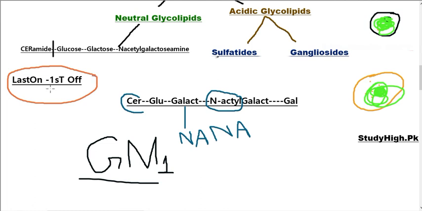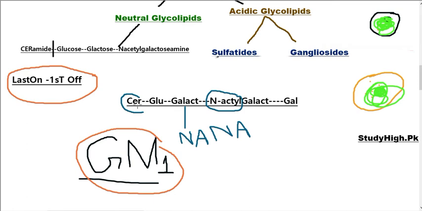The group that is connected to this compound at the end will be broken first, and the remaining groups will be broken down last. For example, for production of GM1, sphingosine and a fatty acid will first combine with each other to form ceramide.